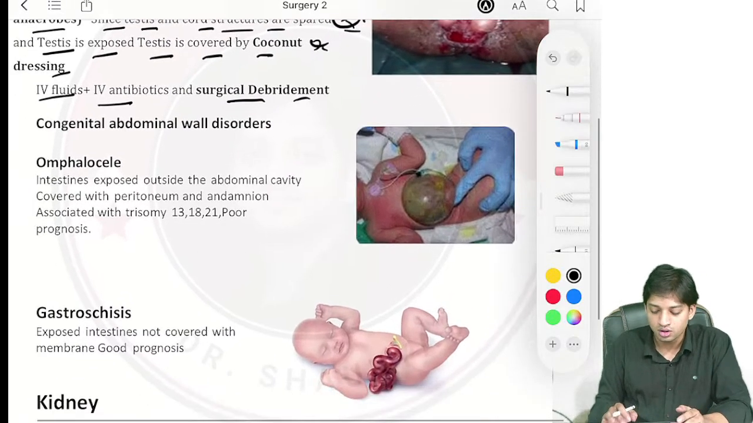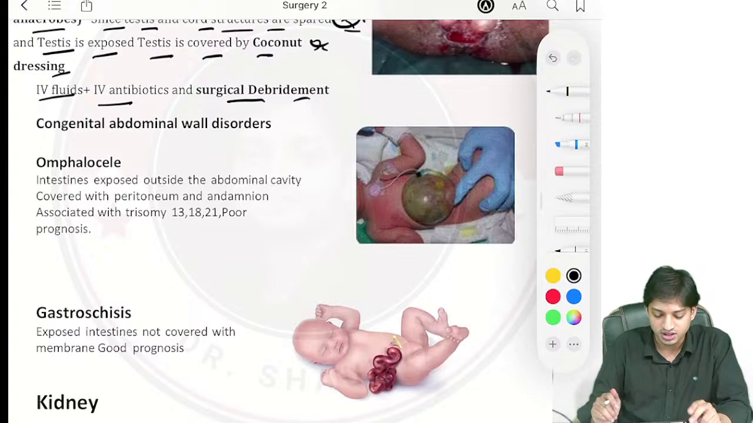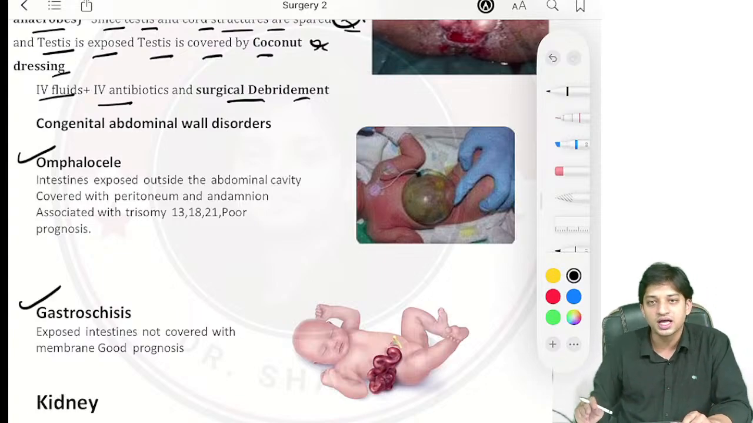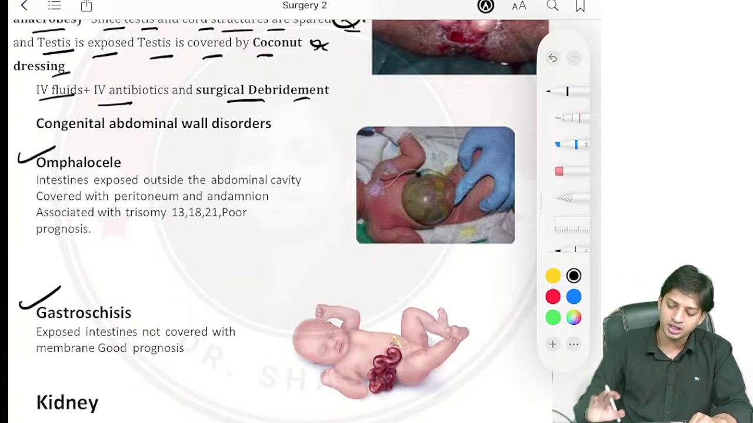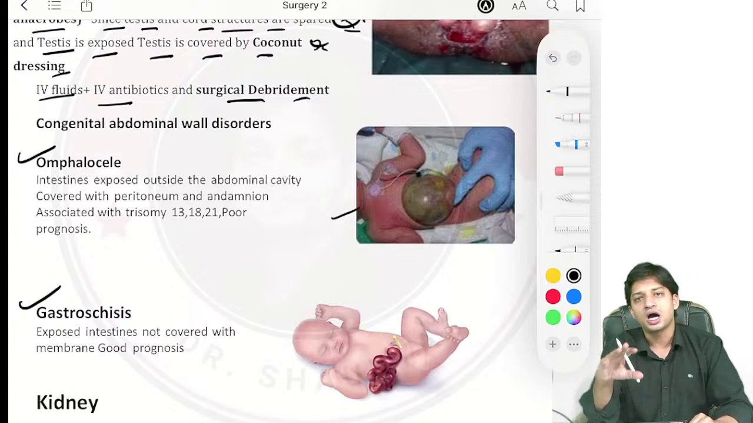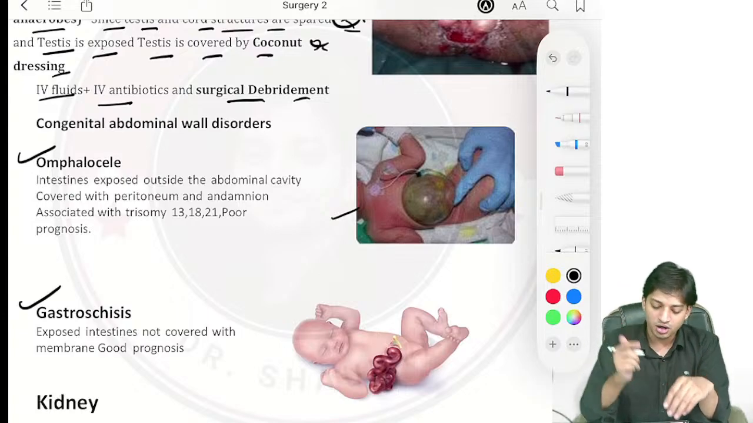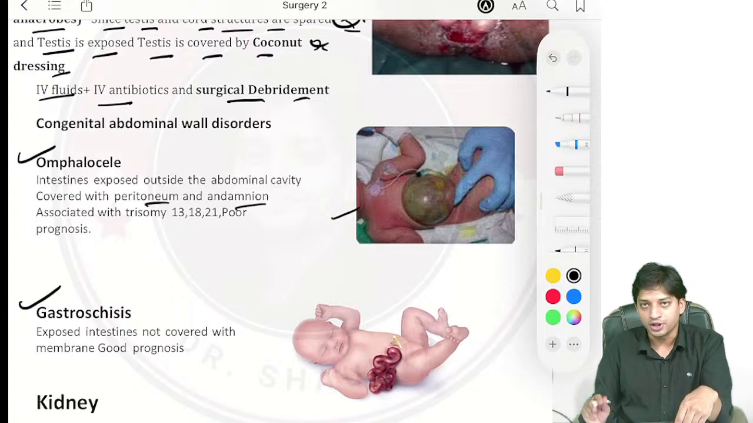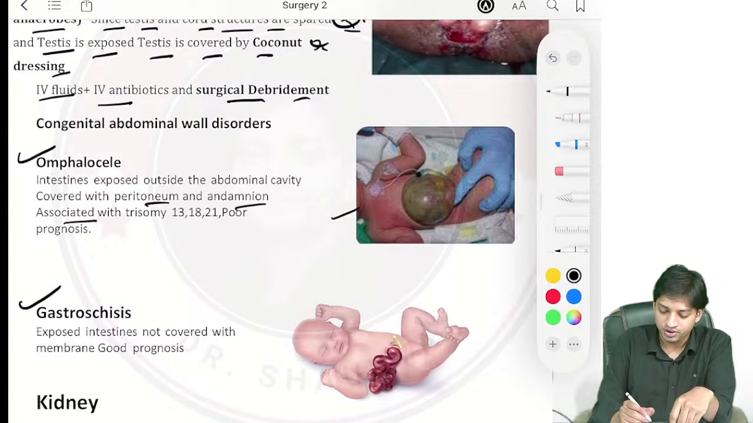So just have a look. Two important congenital abdominal wall disorders they have discussed. One is the omphalocele, one is the gastroschisis. They have asked many times, right? In omphalocele, how will you correlate? Just look at the image. They will tell you intestines are exposed outside the abdominal cavity, but everything is covered by a membrane of peritoneum and amnion. Done. Now omphalocele is generally associated with trisomy 13, 18 and 21.